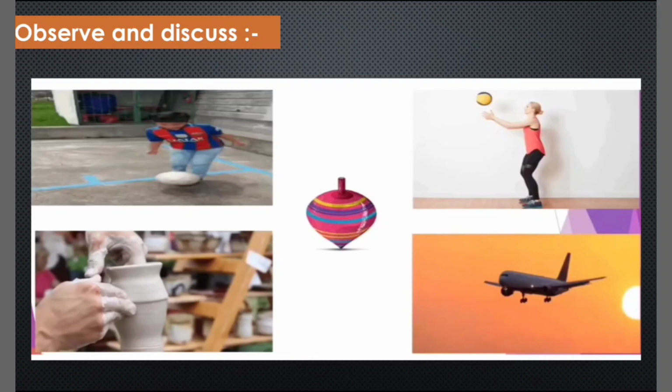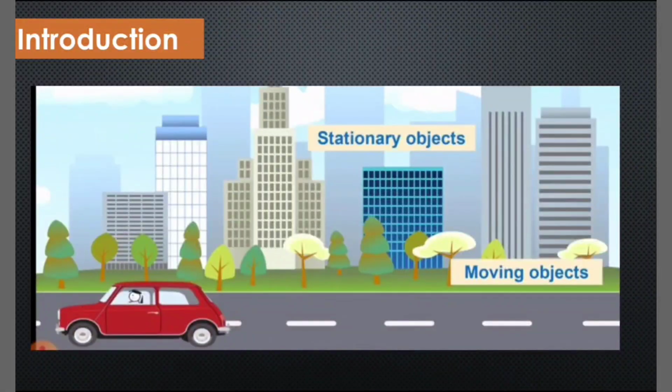Observe and discuss. On the screen you can see images. In the first image, a boy is kicking a football, a potter is making a pot, a spinning top is moving, a girl is catching a football, and an aeroplane is flying. So these objects have some kinds of movement, and this movement of the objects is called the object being in motion. In our day-to-day life, we see many objects.